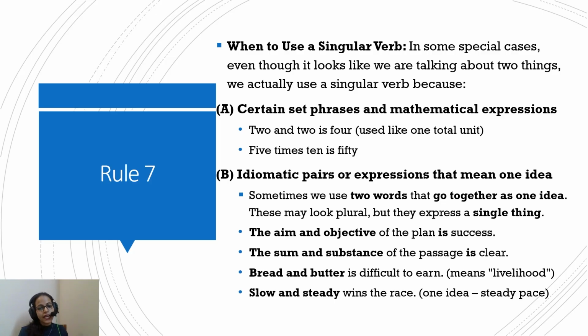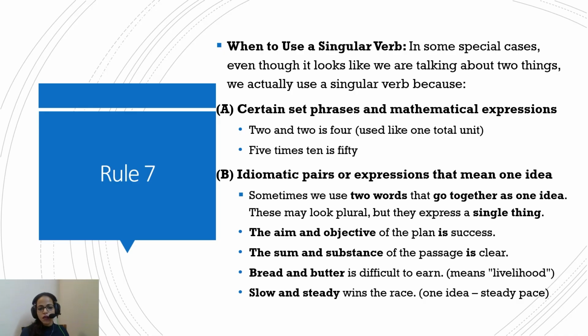5 times 10 is 50, because we are reaching to the word 50, which is singular. One number, that is 50. So the singular verb will be used here. So while you might think that there are 5 times, it looks like plural, but be mindful that such mathematical expressions are always followed by a singular verb.